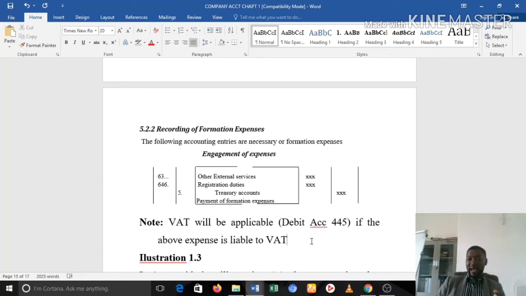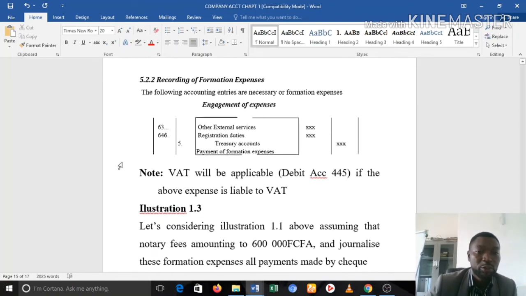So right now, if we incur expenses during formation, we are expensing them directly. We charge them directly into the P&L, the profit and loss account. So to record our formation expenses right now, what do we do? We simply debit account 63. Upon 63, we record all the professional expenses, honoraria, lawyer fees, and so on. If you also incur maybe advertisement expenses, you can record that in account 62.